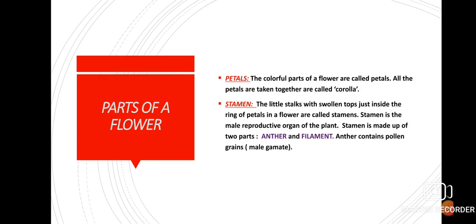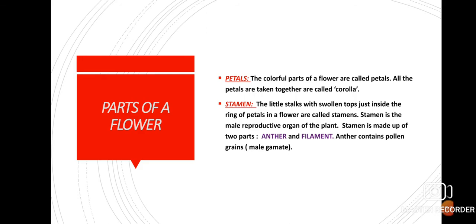Okay, next one is what? Next one is the stamen. Now, stamen is a male reproductive organ of a plant. Okay, male reproductive organ. Now, the little stalks with a swollen top just inside the ring of petals in a flower are called stamens. It consists of two parts. What are the two parts?